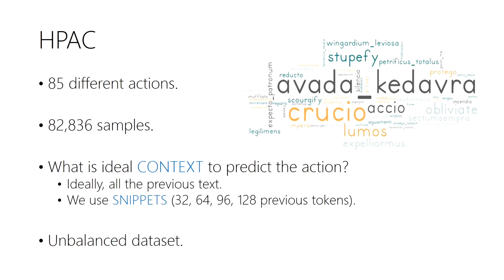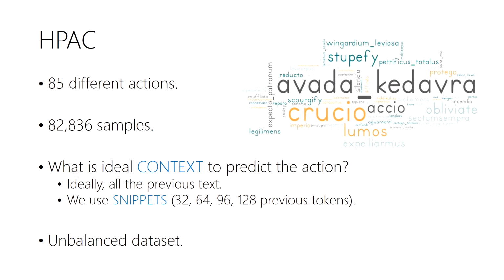But in summary, our corpus has 85 different actions, and more than 80,000 samples for training. Here, the thing that we have to decide now is what context we are considering to try to predict a spell given a sample.